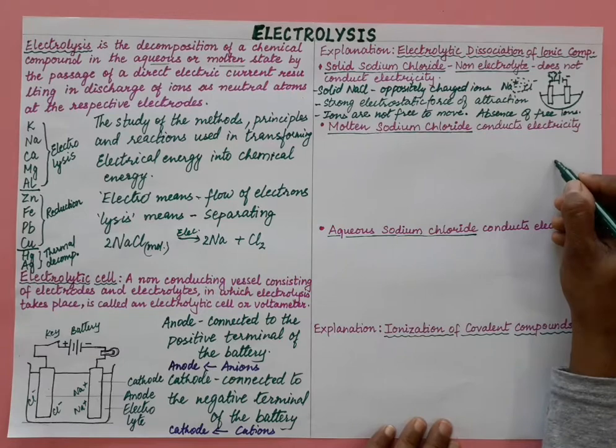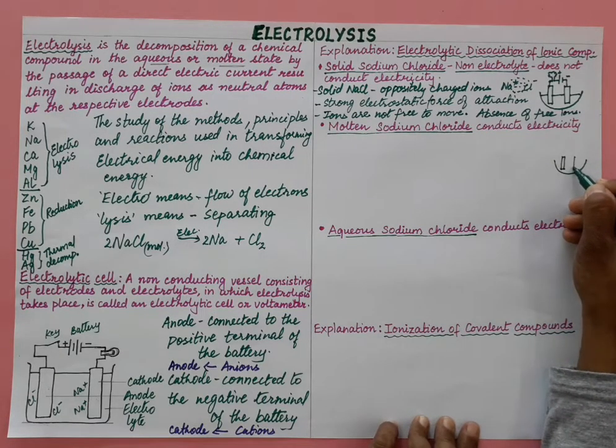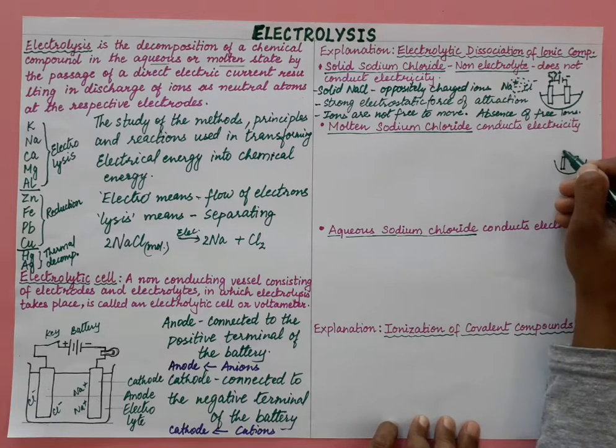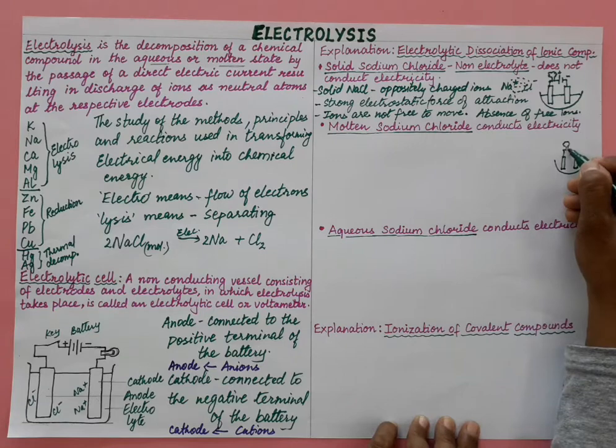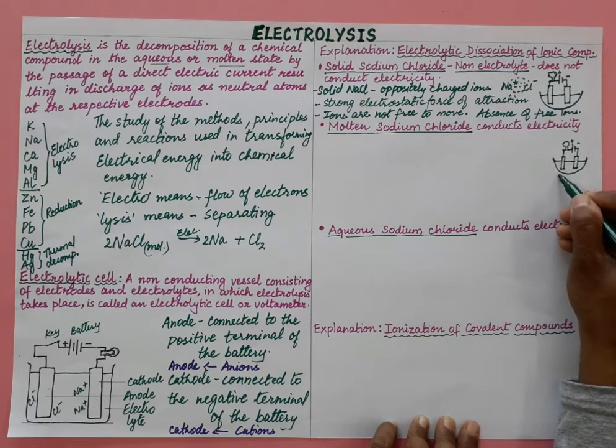So in this setup, suppose we have a crucible with electrodes and solid NaCl, and the bulb will not glow. Let us understand what happens. Here we have solid sodium chloride in this crucible. We have seen it will not conduct electricity. So now we will heat it very strongly.